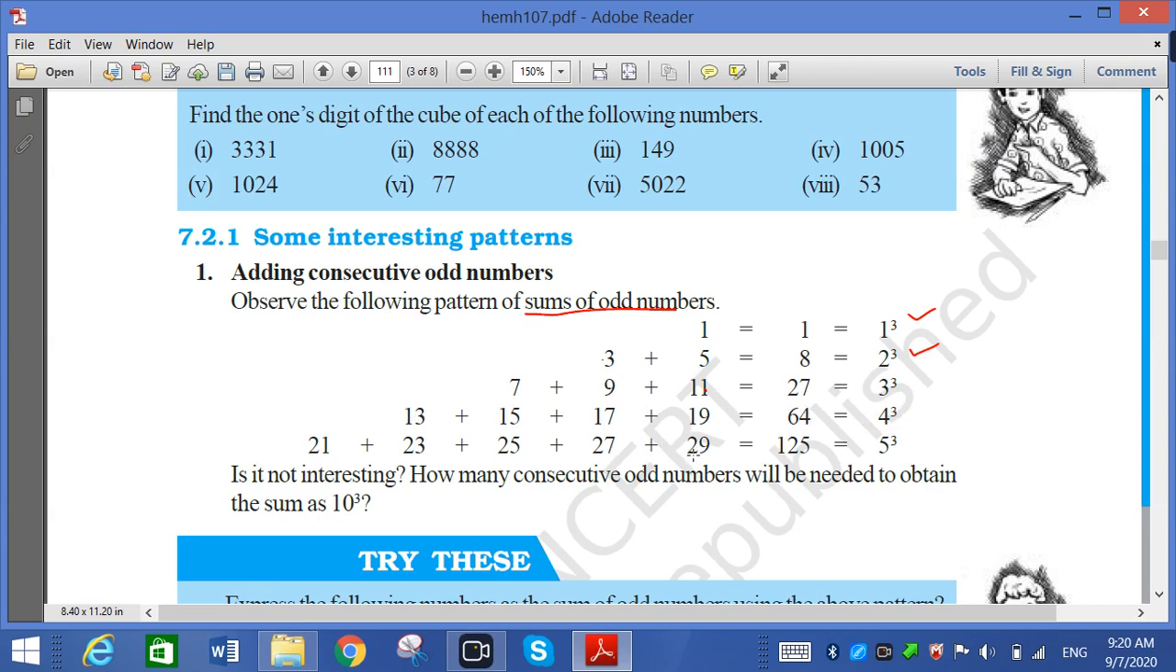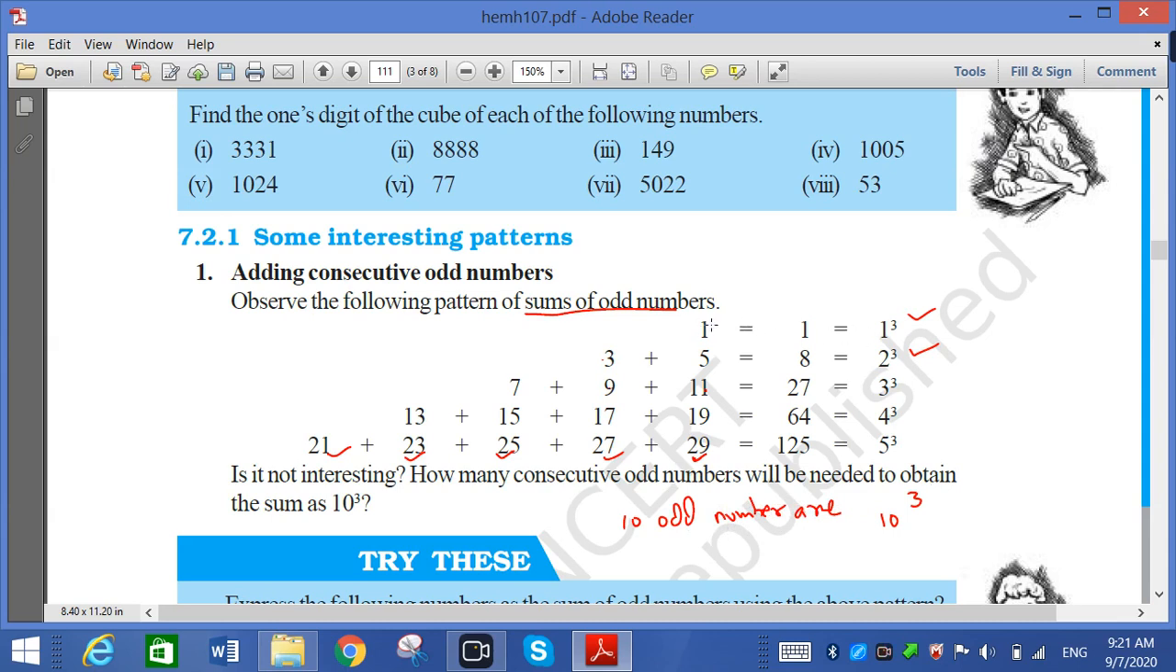How many odd numbers are there? No need to count this: 1, 2, 3, 4 and 5. So I have to write 5 cube, and 5 cube we know is 125. This way we can also continue. Is it not interesting? How many consecutive odd numbers will be needed to obtain 10 cube? Someone asked, if I write 10 cube, how many odd numbers are there? Then 10 odd numbers are required for 10 cube.